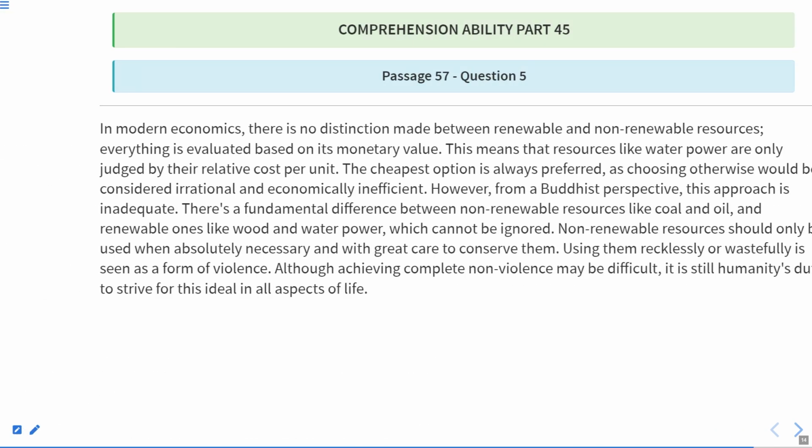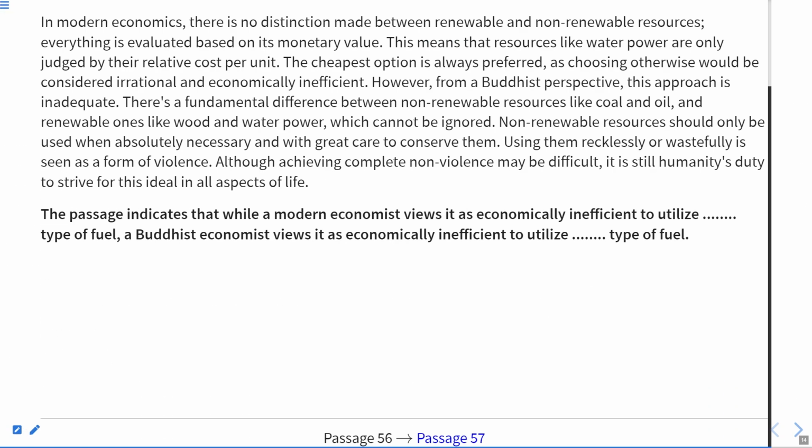Okay. Now the next question is, the passage indicates that while a modern economist views it as economically inefficient to utilize a type of fuel, a Buddhist economist views it as economically inefficient to utilize a type of fuel. It means, what do these lines indicate?